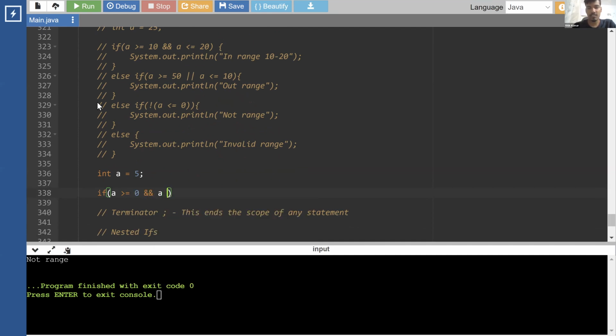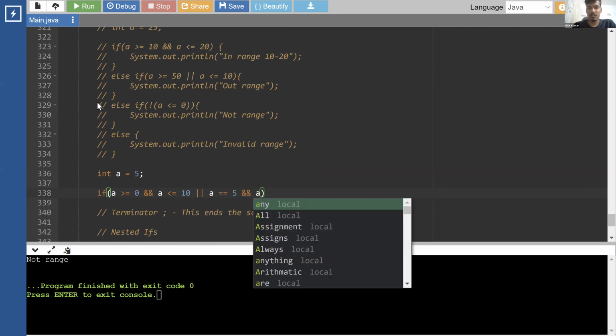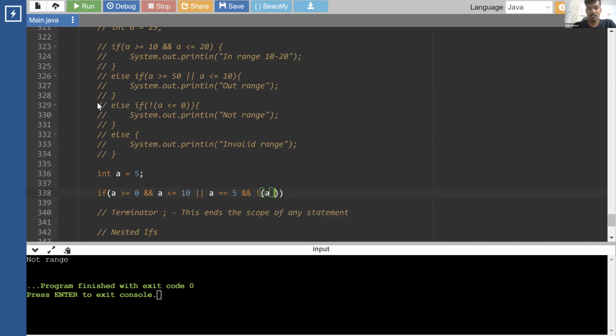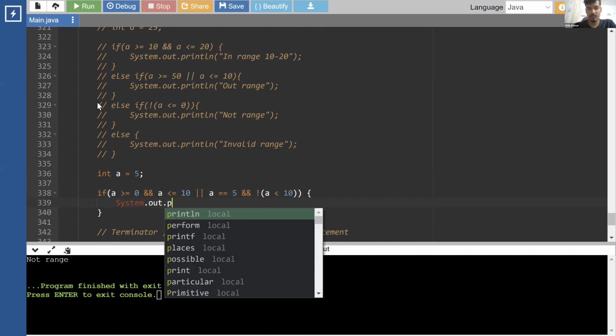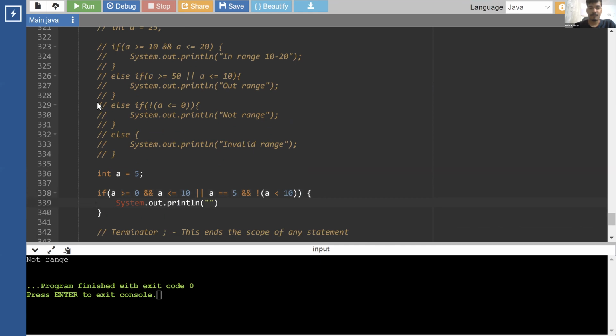And a less than equals to 10 or a equals to 5. Check it. Right, greater than 3.